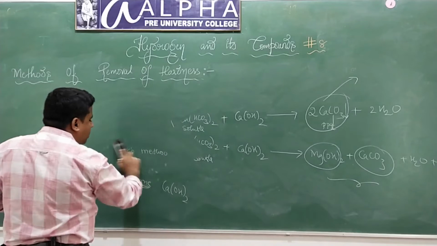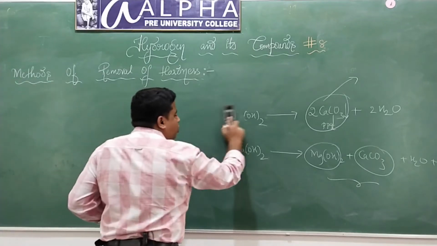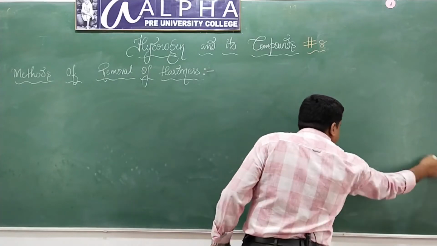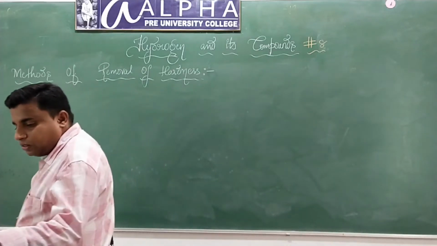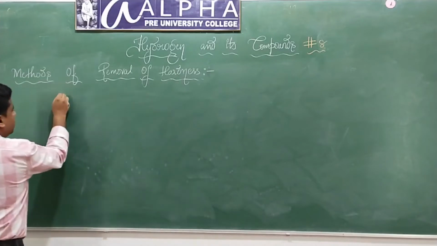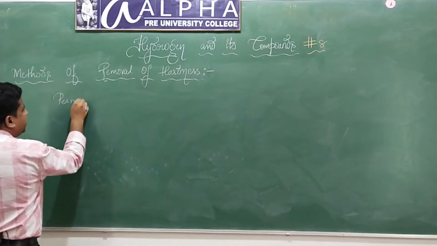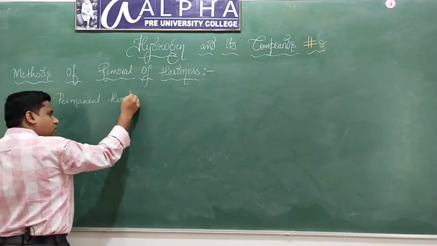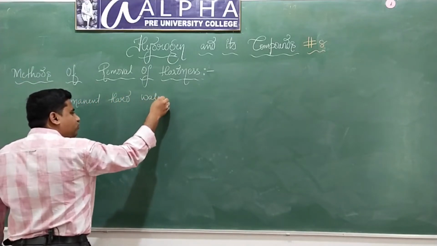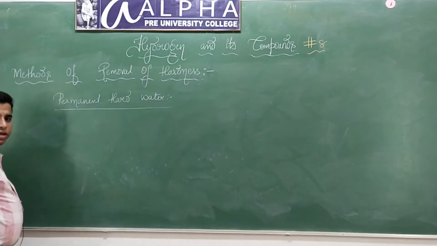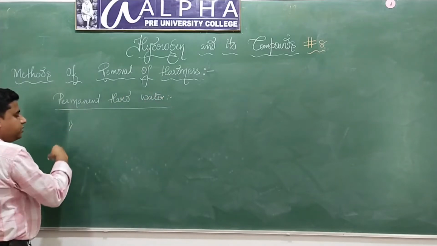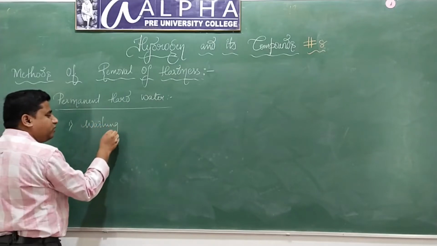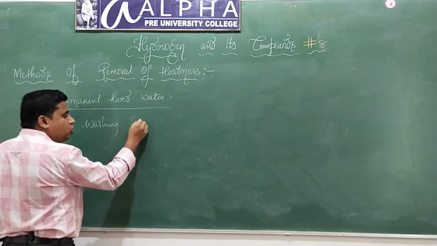How about converting a permanent hard water into soft water? How to convert a permanent hard water into soft water? There are 4 methods. What is that? First one, by treating the hard water with washing soda.